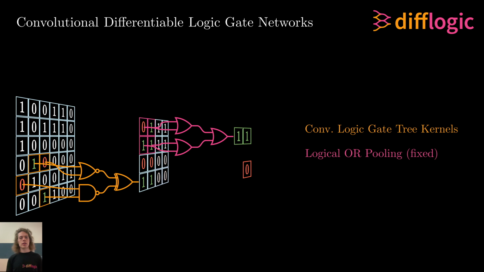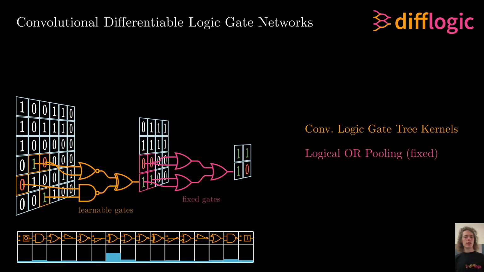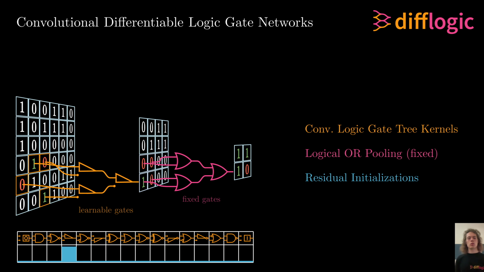For training efficiency, we provide CUDA kernels that fuse the entire learnable logic gate tree as well as the fixed logical OR pooling into a single kernel. Previously, it was impossible to train logic gate networks with more than 6 layers efficiently. But now we can train models with over 20 layers. For this, we proposed residual initializations, an initialization scheme that initializes all learnable gates as the gate choice feed-forwarding input A, so the residual logic gate choice.